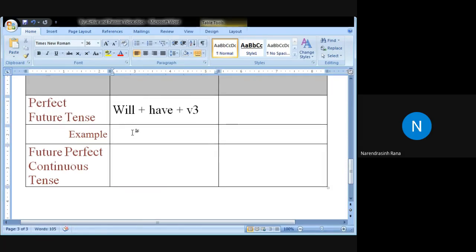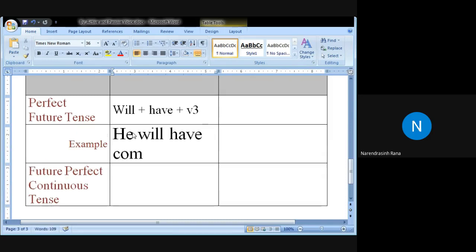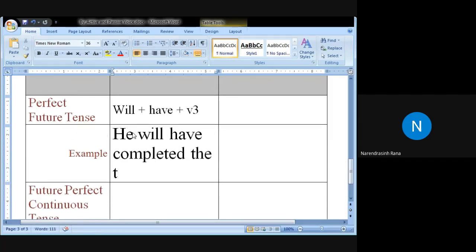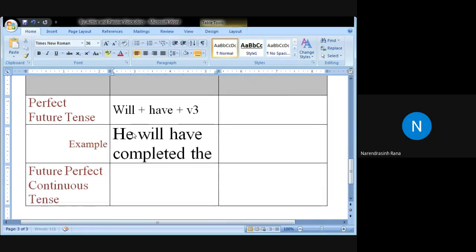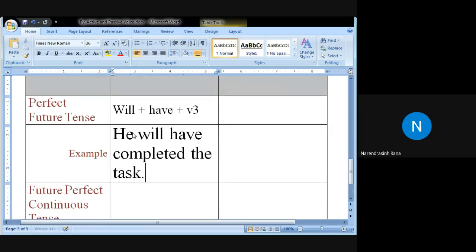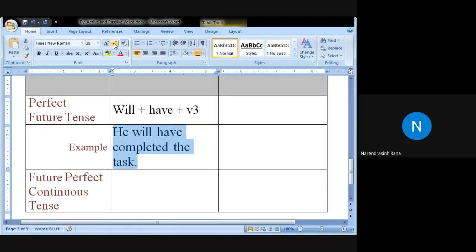For example, the task. Okay. Now will plus have plus V3.